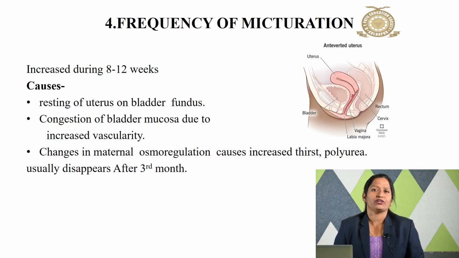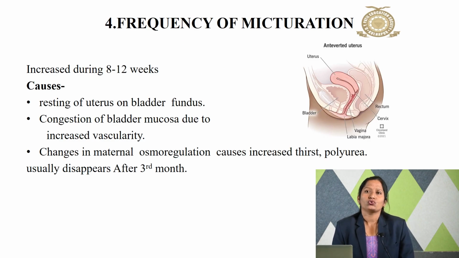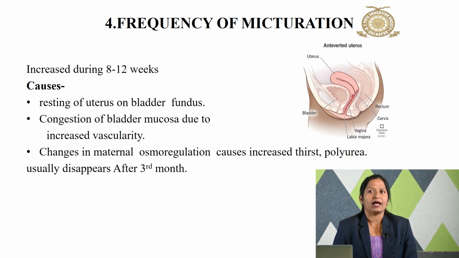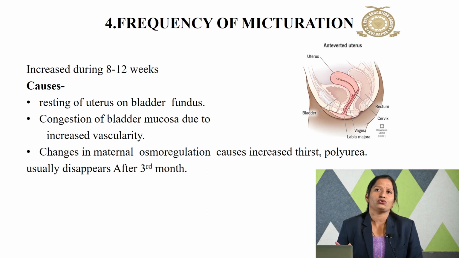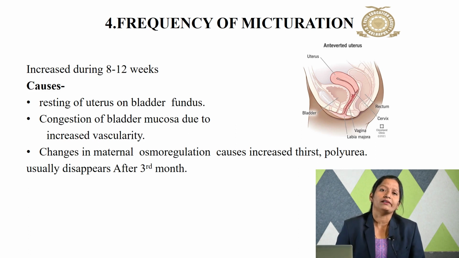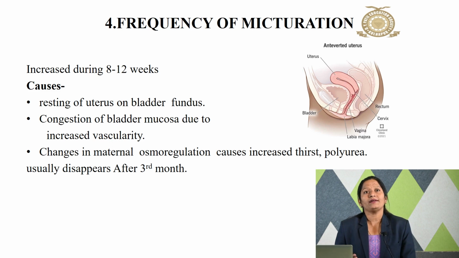Fourth one, that is frequency of micturition. As you can see in the diagram, the uterus is in between the bladder in the front and the rectum at the back. So as the uterus enlarges, the enlarged uterus starts creating pressure on the urinary bladder. If there is pressure on the urinary bladder, the mother feels frequently like going for urination, and that is nothing but frequency of urination.